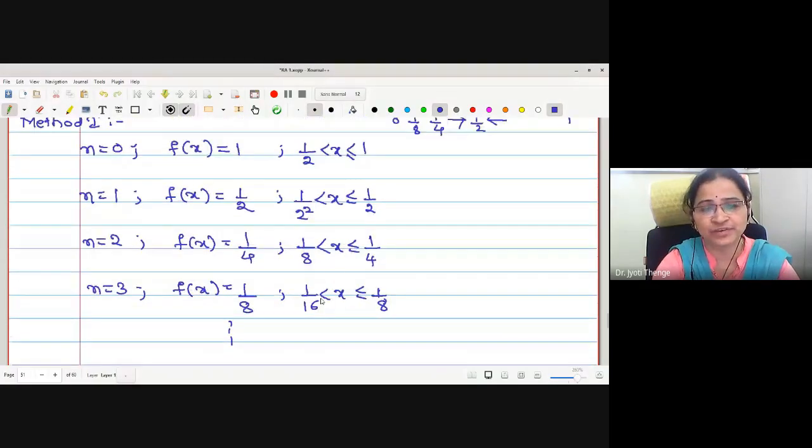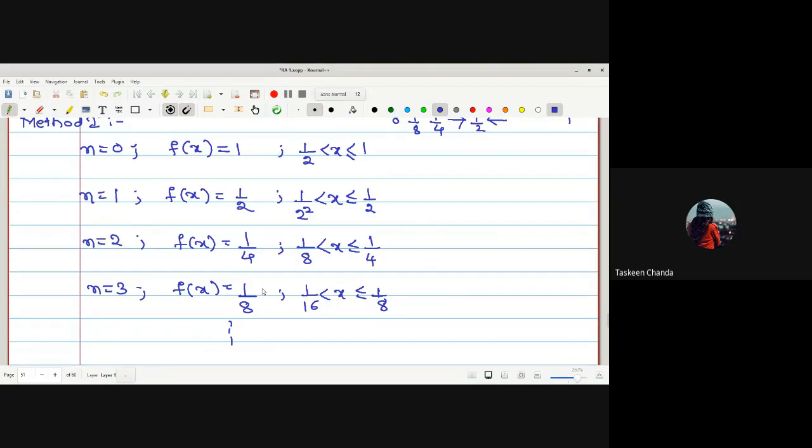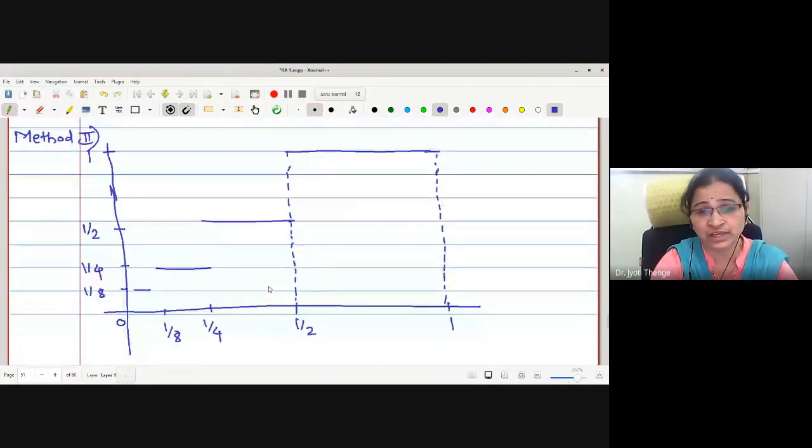I think you have answered decreasing by looking at these function values: function value is 1 initially, then half, then 1 by 4. But you have to think, if x goes on increasing and the function values decrease, then it is monotonically decreasing.